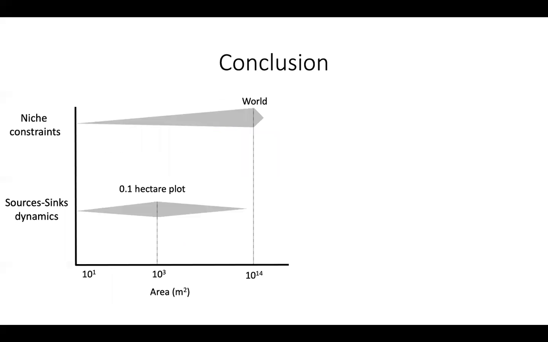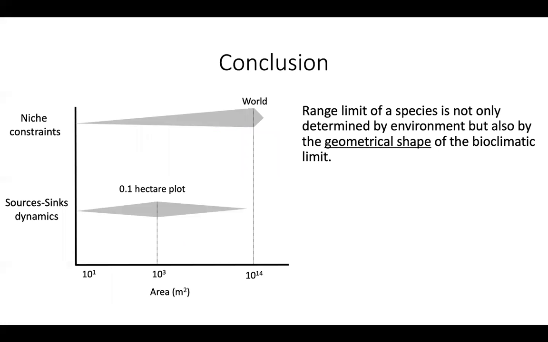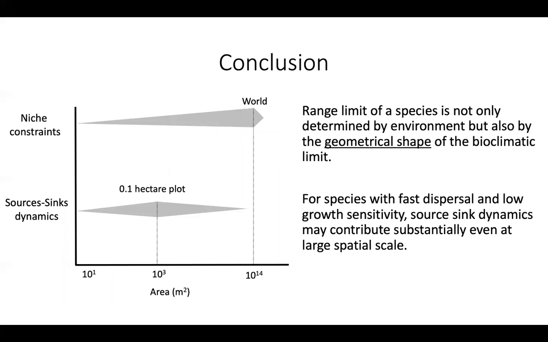From this analysis, we can draw two big conclusions. First, the range limit of the species is not only determined by environment, but also dependent on sourcing dynamics, which are mediated by the geometrical shape of the bioclimatic limit. Second, for species with fast dispersal and low growth sensitivity, sourcing dynamics may be substantial even at large spatial scales.